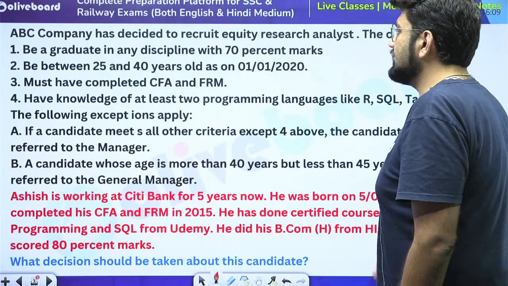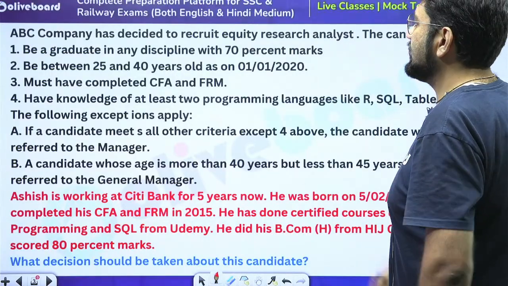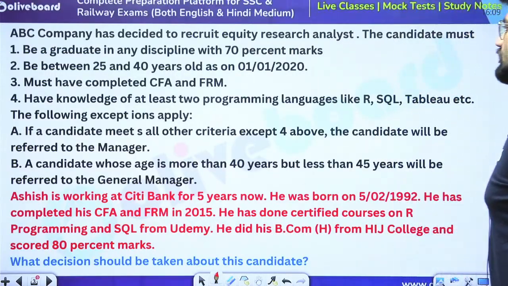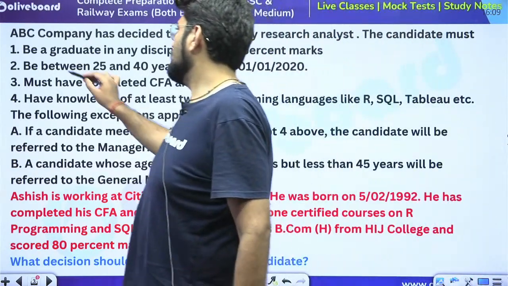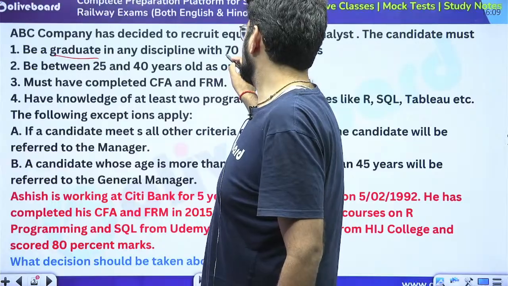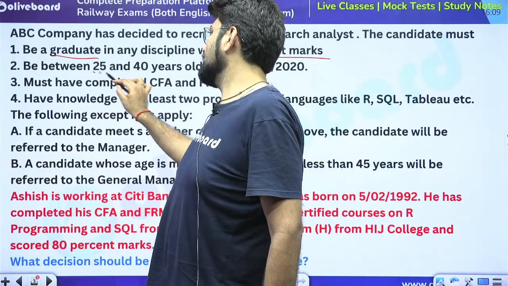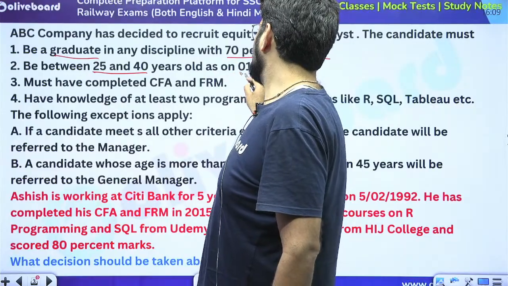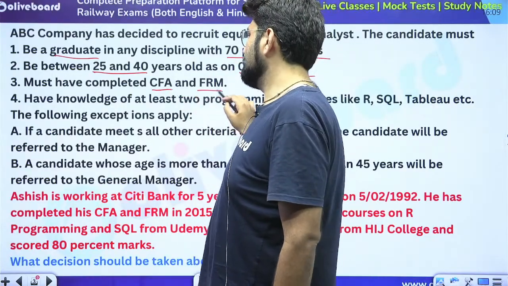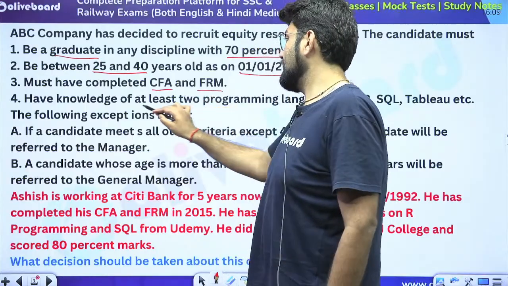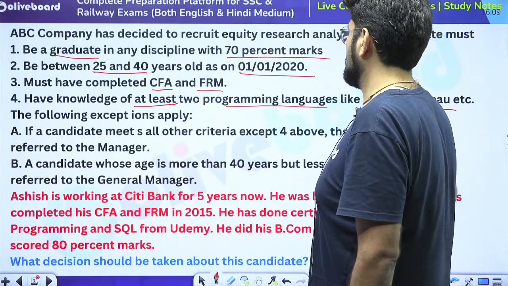So ABC company has decided to recruit an equity research analyst. The candidate must be a graduate in any discipline with 70% marks. So he has to be a graduate in any discipline, the discipline does not matter, and 70% marks. The age should be between 25 and 40 years only. On the crucial date, 1st January 2020, he must have completed CFA and FRM. He should have knowledge of at least 2 programming languages like R, SQL, Tableau, etc.